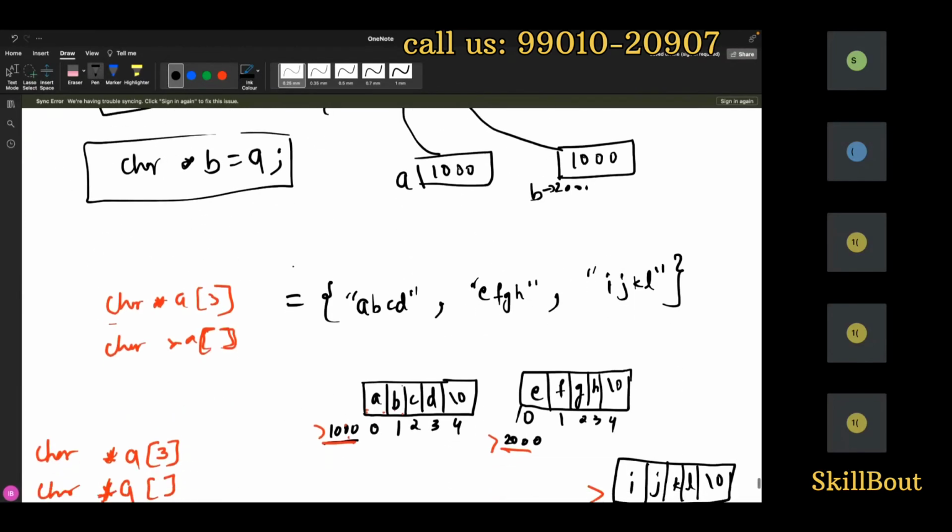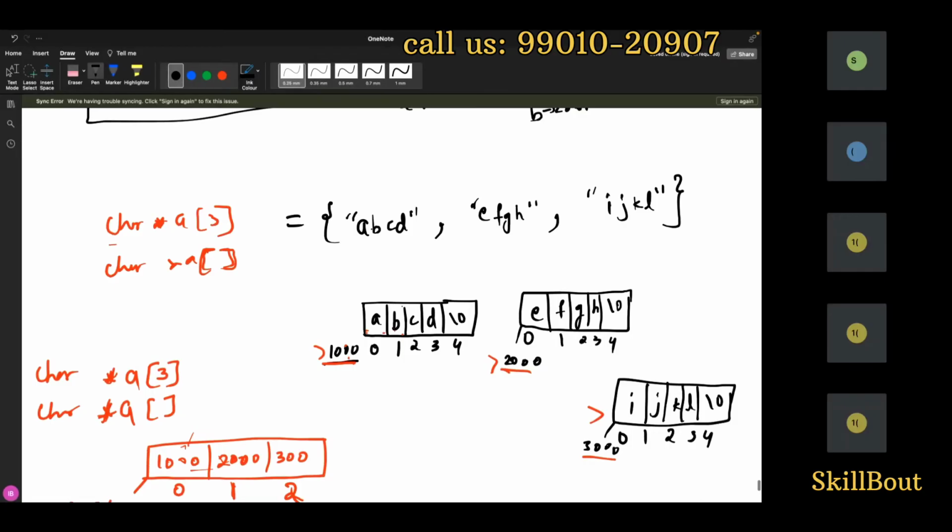Now what happened is you have multiple strings: ABCD, comma, EFGH, comma, IJK. Now you have created ABCD, EFGH, and IJK. Now these have multiple addresses. Since this is multiple, I'll write it in a flower bracket. I'll wrap this in a flower bracket.